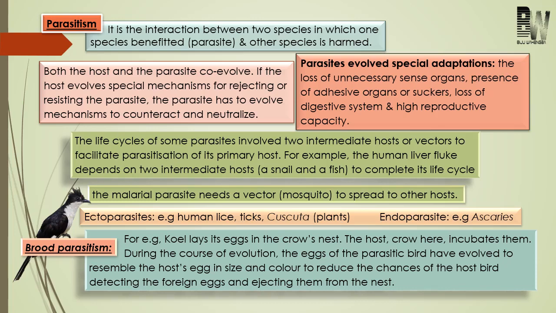So parasites do not have any unnecessary sense organ. Definitely they will possess some adhesive organ or sucker. They do not have any digestive system, plus the reproductive capacity will be very high. So this is about some adaptive features of parasites. Next, come to another interesting point related to parasitism.